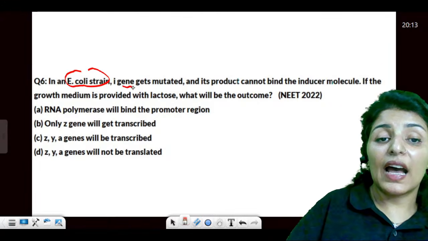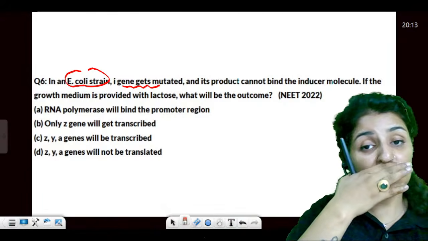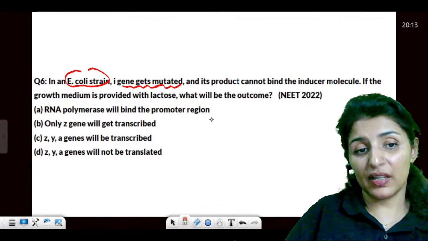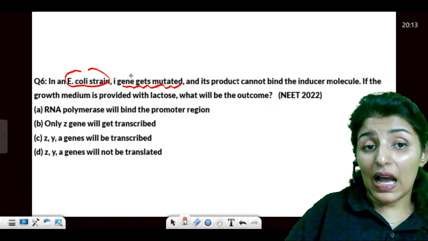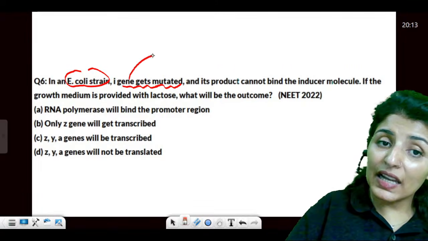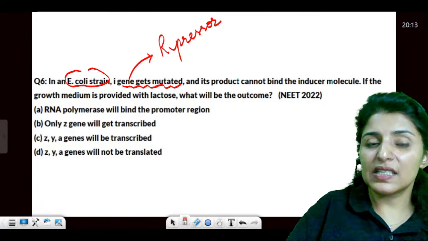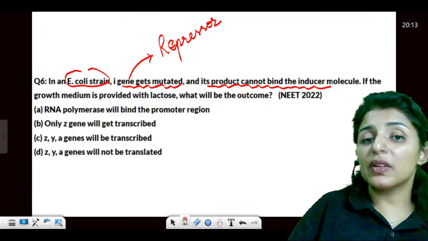The E. coli I gene gets mutated. Now in 2022, this question was much discussed. Now see very carefully. The I gene gets mutated. Guys, this is also a very good question of NEET 2022. What was the I gene producing? Repressor. What is the I gene responsible for? Repressor. So its product cannot bind with the inducer.